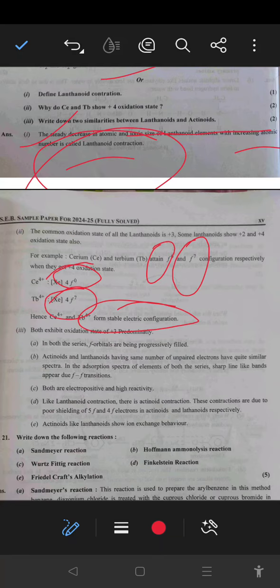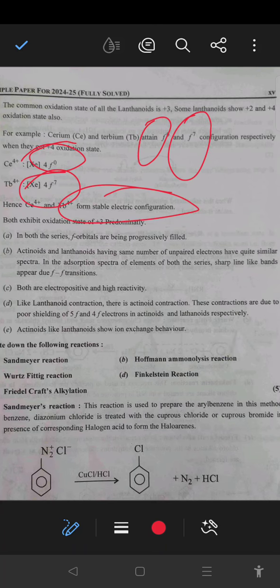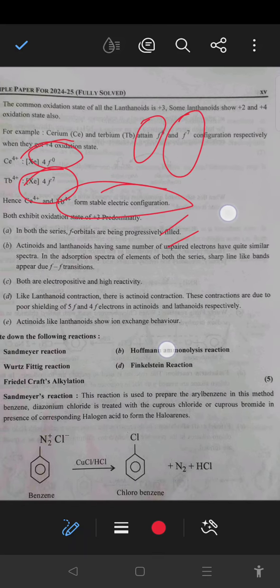So next question is, write on the similarity between the lanthanides and actinides. Both show f orbitals, 4f and 5f orbitals. Lanthanides and actinides have the same number of unpaired electrons and quite similar spectra. And both the lanthanide and actinide series show f-f transitions.